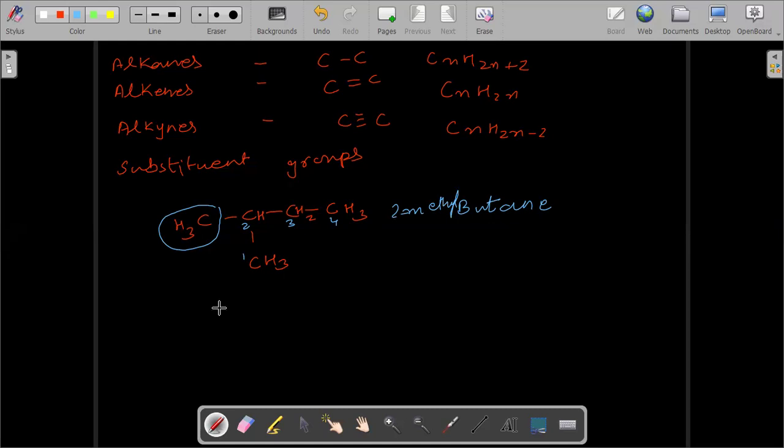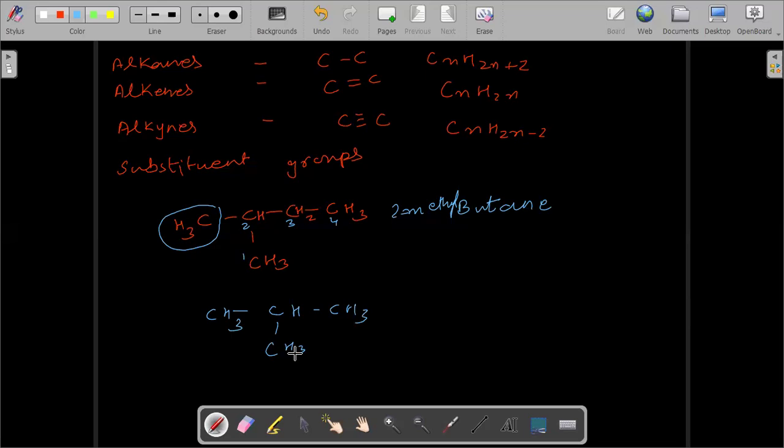Got it? Similarly, what will be the name of this? Try to guess the name of this: CH3, CH3, CH3. What will be the name of this compound? Lakshmi, Abhinav, what will be the name? Sir, is it 2-methyl propane?